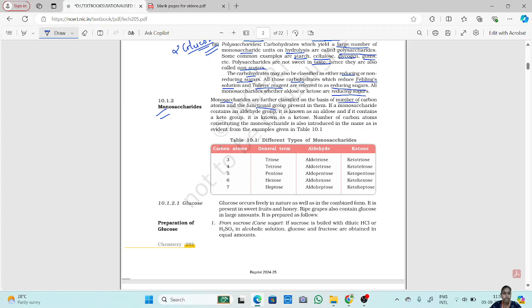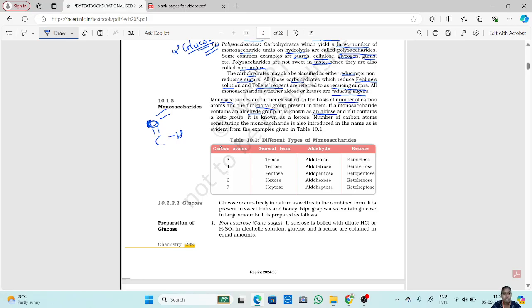If a monosaccharide contains an aldehyde group, now which is the aldehyde group? Aldehyde group is C double bond O H. This is an aldehyde group. So if a monosaccharide contains an aldehyde group, it is known as an aldose. If a monosaccharide contains this group, then it is known as an aldose.